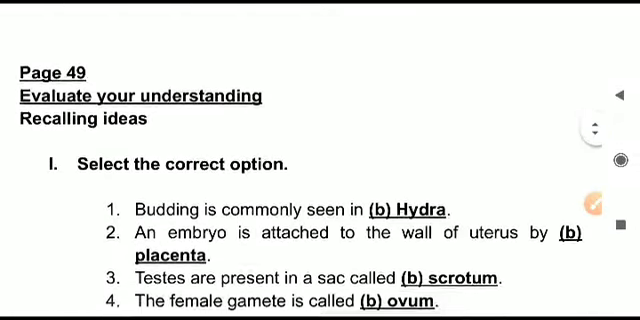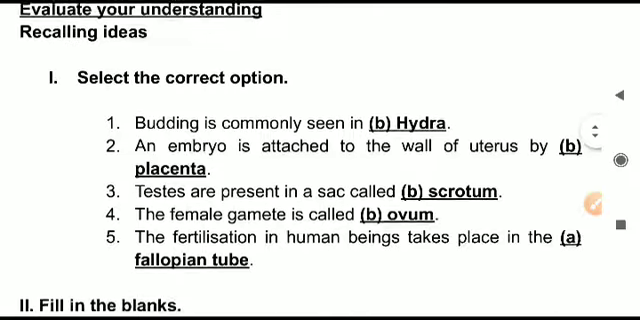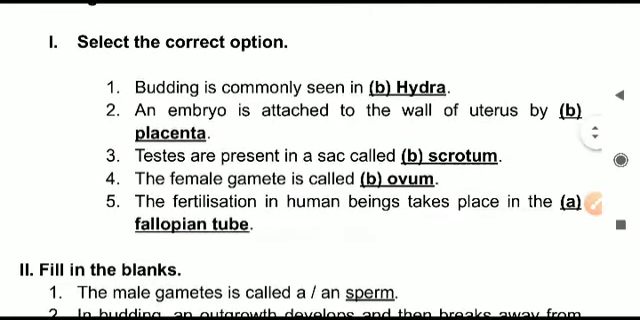Here we begin with the book exercise. State the correct option. Only the correct option I have written. Like the first answer is B option, hydra. Second B, placenta. Third option B, scrotum. Fourth option B, ovum. And fifth option A, fallopian tube.